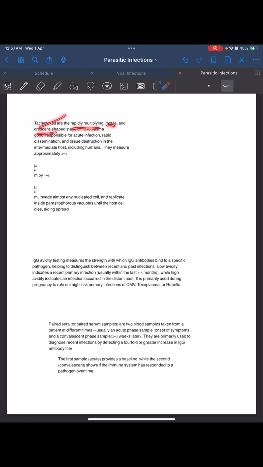Tachyzoites are the rapidly multiplying, motile crescent stage of Toxoplasma gondii, responsible for acute infection, rapid dissemination, and tissue destruction in the intermediate host, including humans. They invade almost any nucleated cell and replicate inside parasitophorous vacuoles inside the host cell until the host cell dies, aiding the spread. So they make the cell die and then they spread.